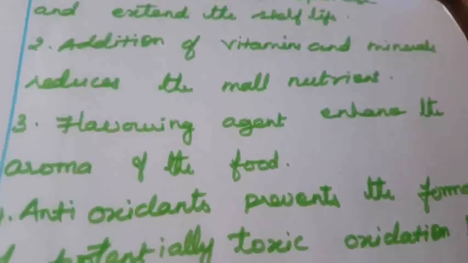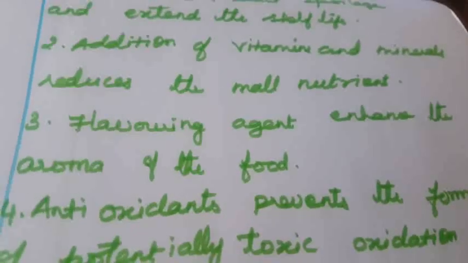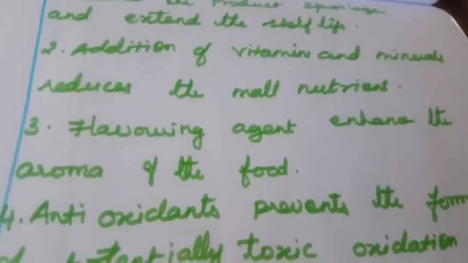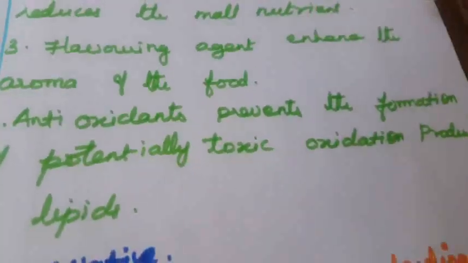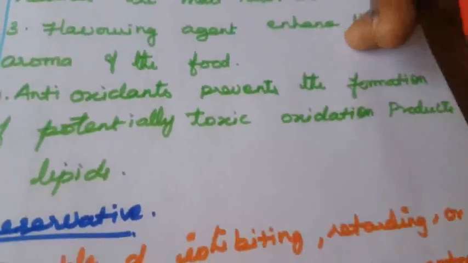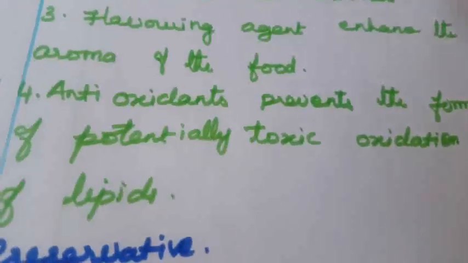Next one is flavoring agent, which enhances the aroma of the food. So it improves the food quality, improving the flavoring to enhance the aroma. And another one is antioxidant, which prevents the formation of potentially toxic oxidation products of lipids, mainly oil.